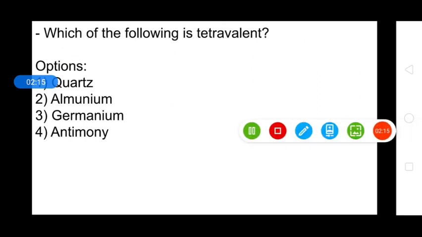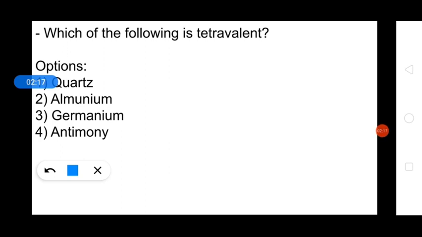Now, which of the following is tetravalent? Tetravalent elements are those elements which have 4 valence electrons. So, in this, germanium will be tetravalent.